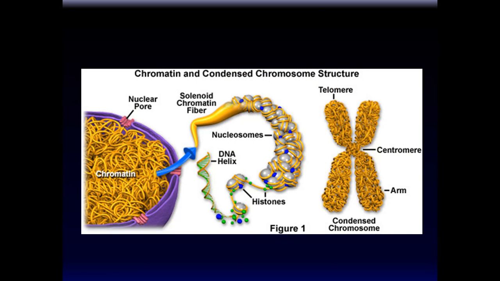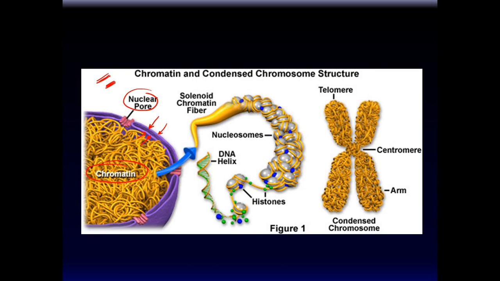So here's another demonstration of the same. This is chromatin, opened up DNA. This is the nuclear pore. Now here's the interesting picture here. As you can see, the nucleus has two membranes. It's like two plasma membranes, one like this, and then another bilayer like this. So the nucleus has a double membrane. That's called a nuclear envelope.